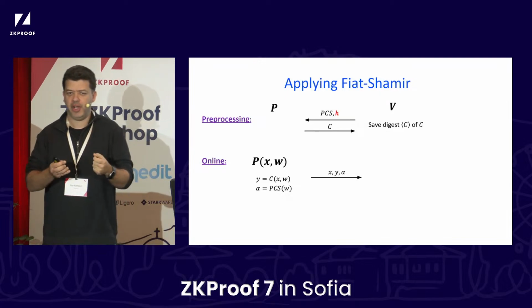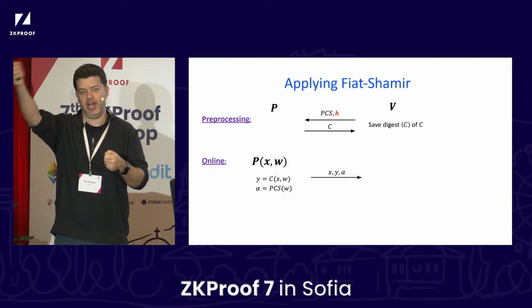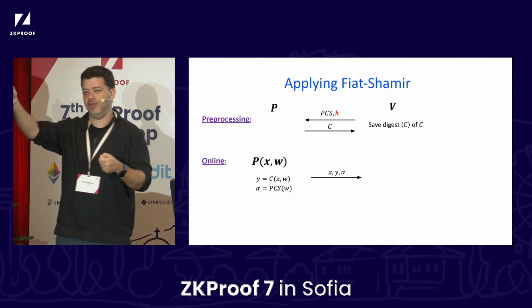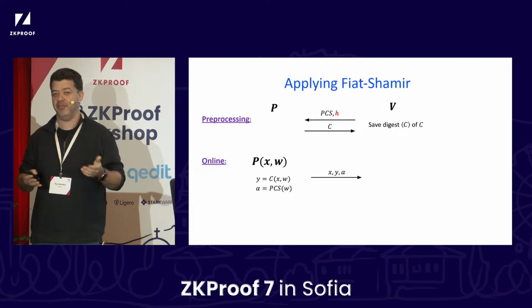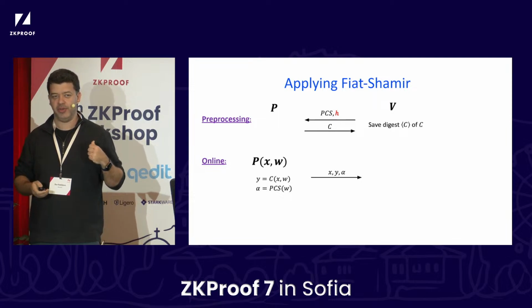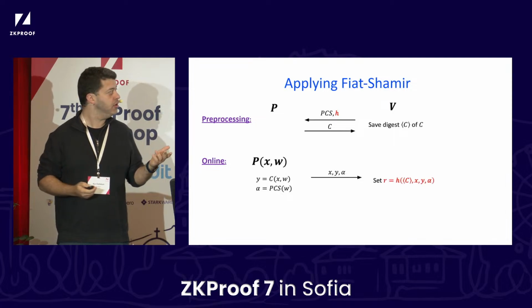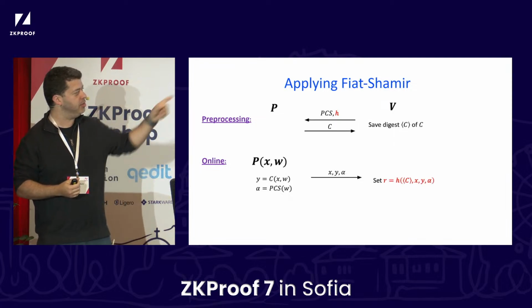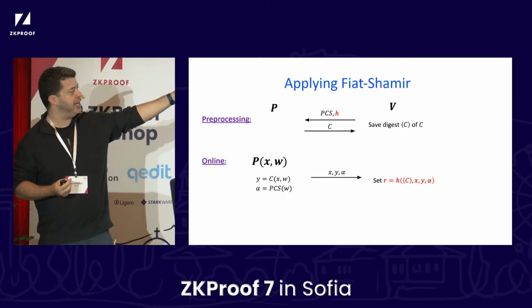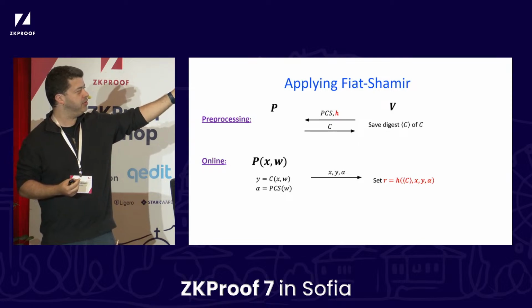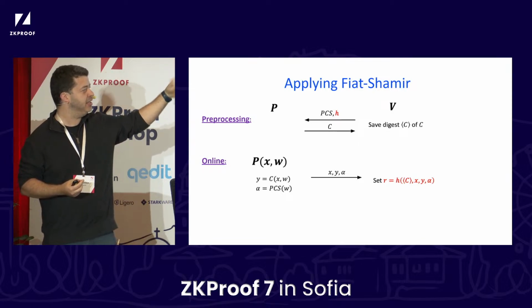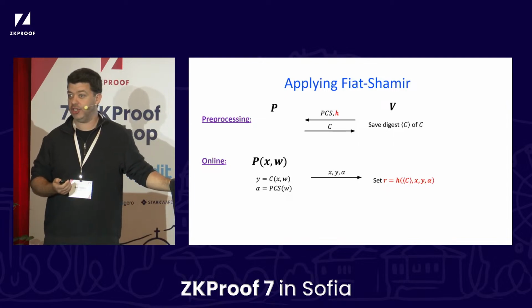At this point, the verifier is supposed to choose this random point in the output encoding, but we're not going to wait for the verifier to toss coins and send them over. Rather, Fiat-Shamir tells us to just hash everything you know. So rather than choosing R at random, we just hash what we know, which is the circuit digest C, the claimed input X, the claimed output Y, and the hash alpha. Okay, so using that, we derive R.